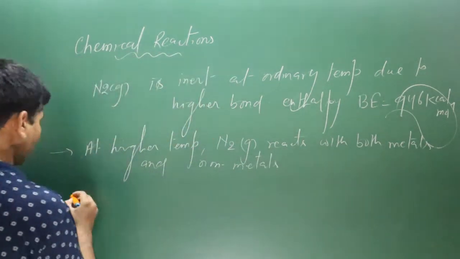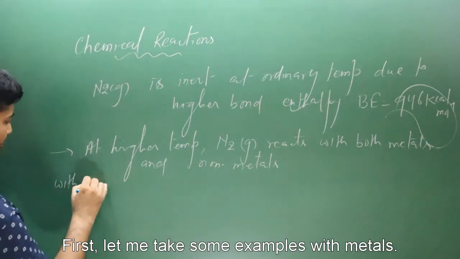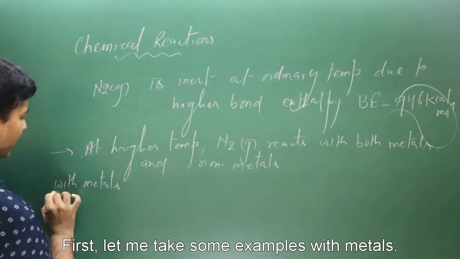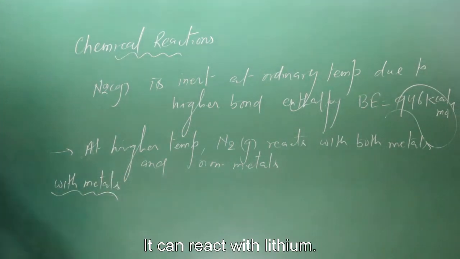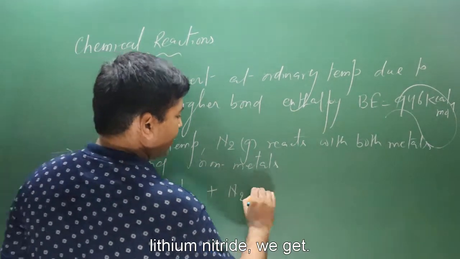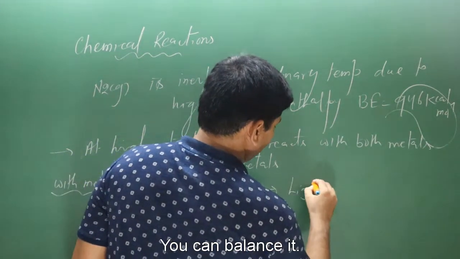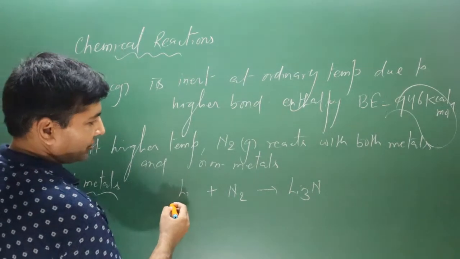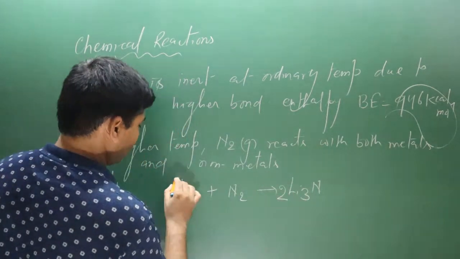First let me take some examples with metals. It can react with lithium, and with nitrogen gas we get lithium nitride. We can balance it: 2 nitrogen and 6 lithium.